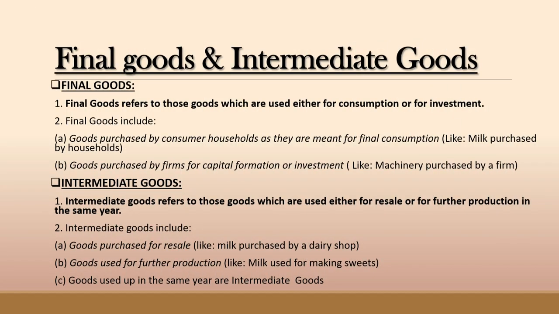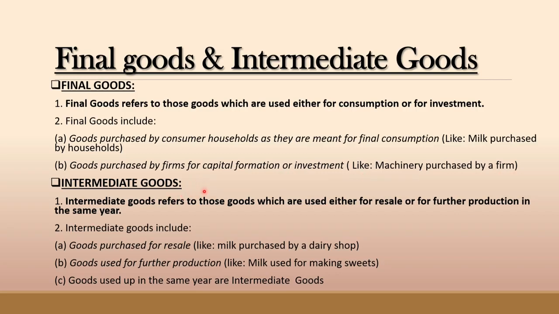So let's discuss first about final goods and intermediate goods. Final goods. It refers to those goods which are used either for consumption or for investment. It includes 2 points. First, goods purchased by a consumer household as they are meant for final consumption, like goods purchased by households. Second, goods purchased by firms for capital formation or investment, like machinery purchased by a firm.